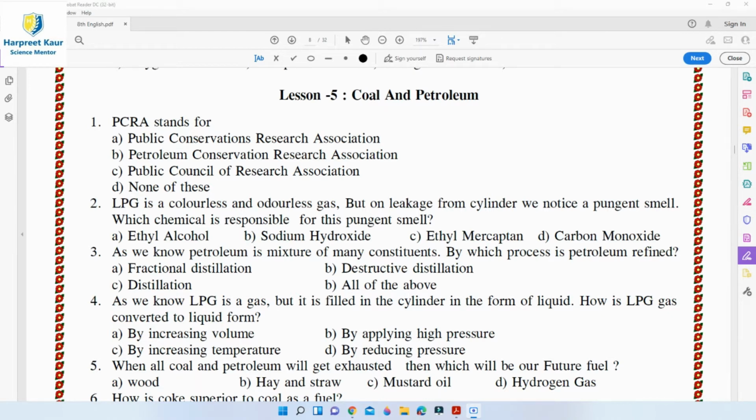And the exhaustible natural resources are those which are available to human beings in limited quantity and likely to be exhausted by various human activities in the near future. So coal and petroleum and others also, like forests, wildlife, minerals, natural gas, all of these come under the category of exhaustible natural resources.